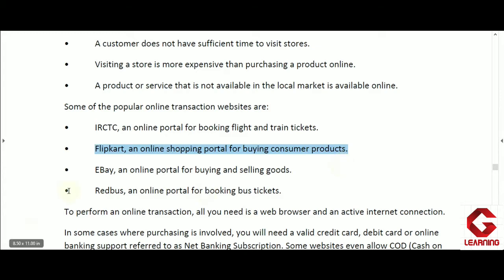Now the third one is eBay. eBay is one portal where we are able to sell our product as well as buy new products. So that is eBay. Here in eBay also online transaction is possible, meaning we have to pay for the product online only.